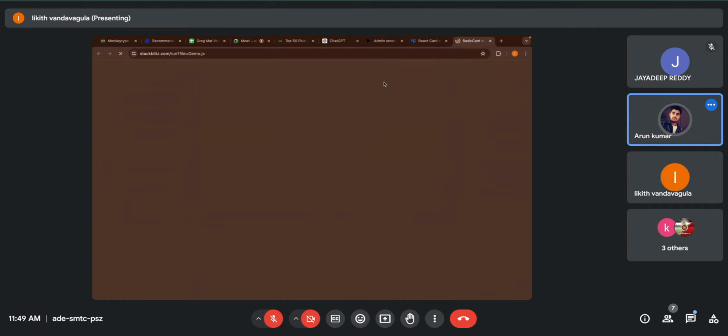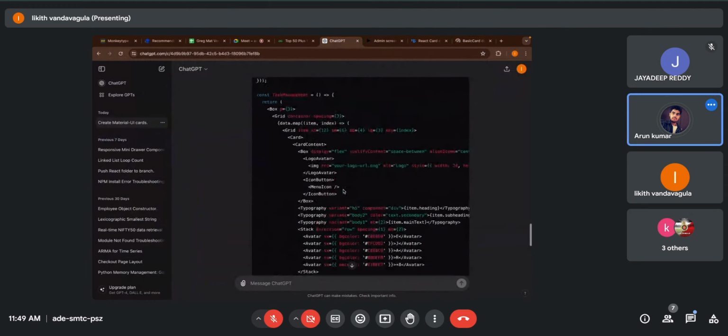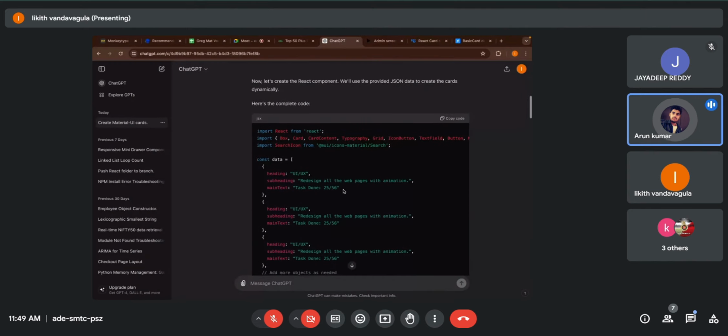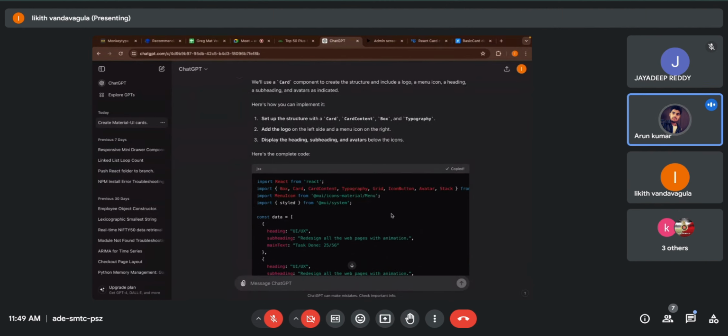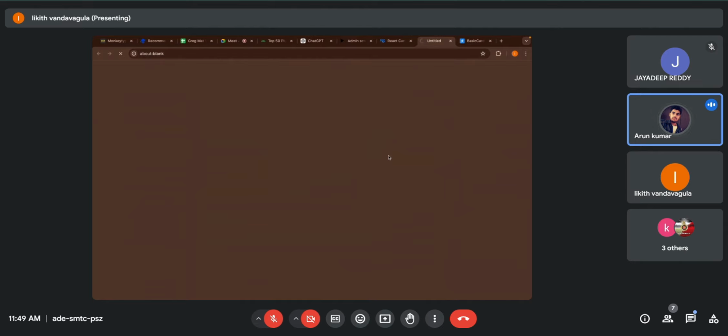Copy the generated ChatGPT code into this StackBlitz. Scroll up. Not the first one, the latest one. This one, right? Yes, copy the code. Now go to StackBlitz. I guess it takes time. Otherwise, you can also open the CodeSandbox link. That is also there.